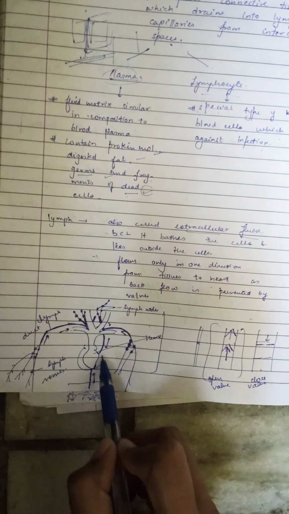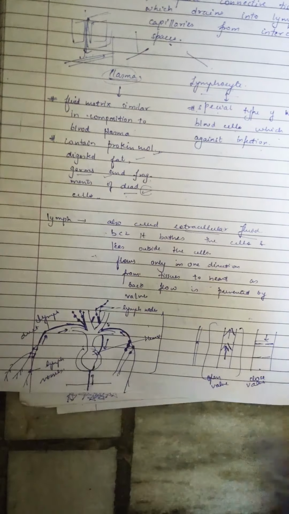Here is a short representation of the lymphatic system. This is the heart. Here lymph moves from body parts to the heart. These small circular dots represent lymph nodes. These dark lines are lymph ducts. This is the right lymphatic duct, this is the left lymphatic duct, and these smaller ones are lymph vessels which are further divided into lymph capillaries.